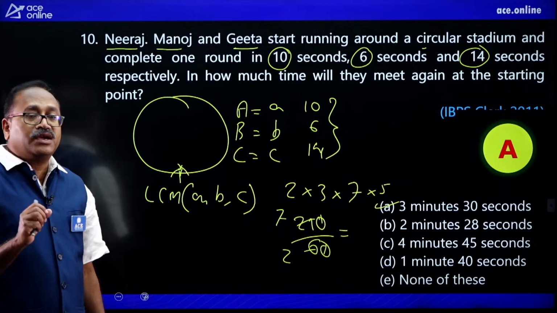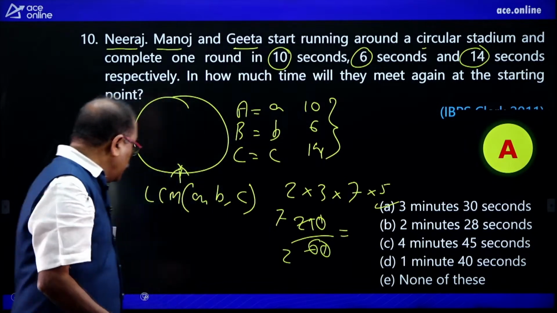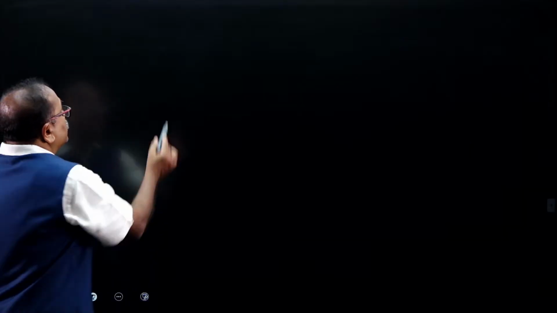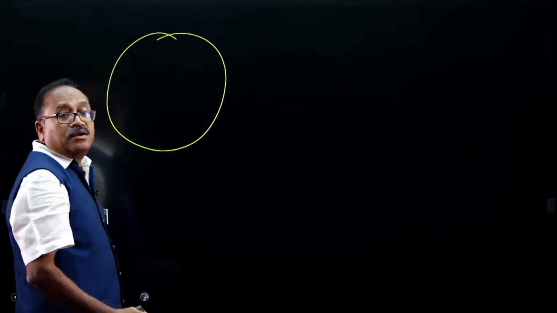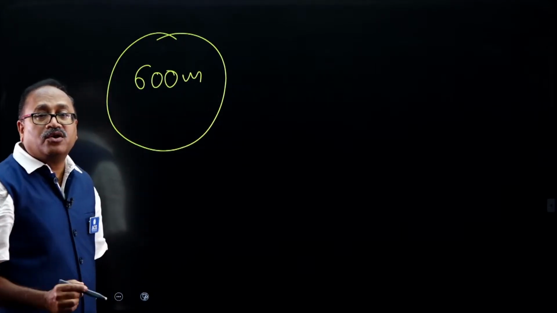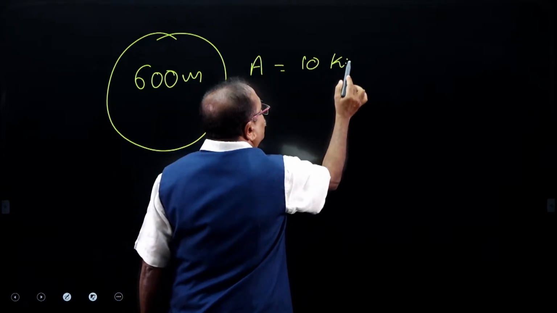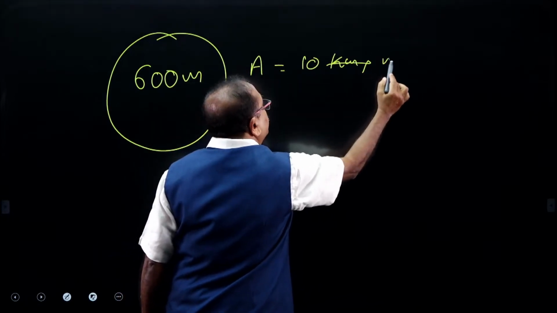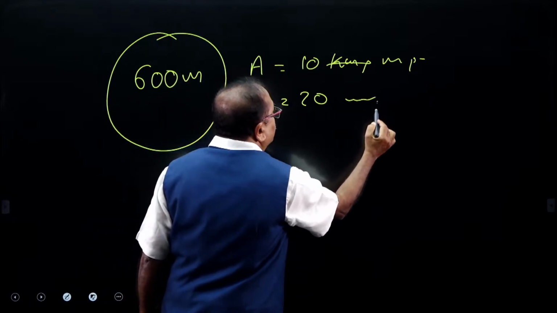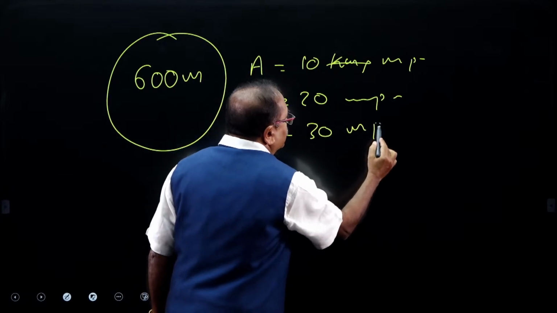This is how the questions have to be answered. But sometimes they give not the time but the speed. I am generating one question right now. There is a circular track 600 meters long, and A's speed is 10 meters per second, B's is 20 meters per second and C's is 30 meters per second.